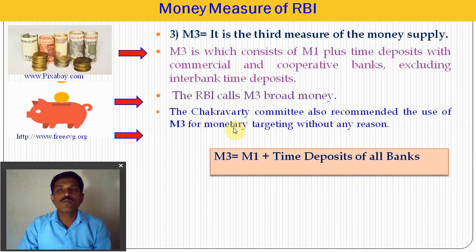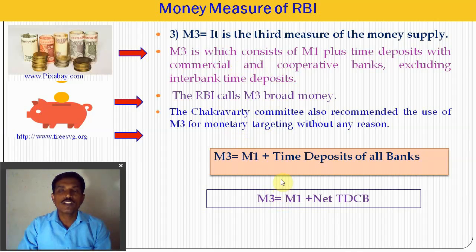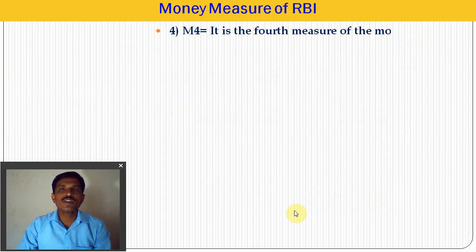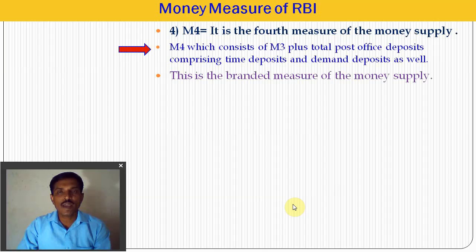So M3 is the broad concept of money supply. In short, what is M3? M3 is equal to M1 plus net TDCB, meaning total time deposits of all banks. The last one is M4, a money supply measure used by the RBI.